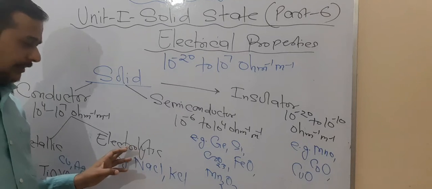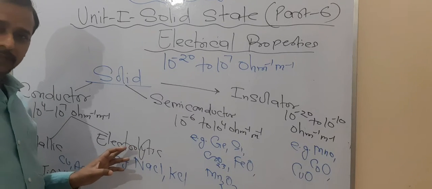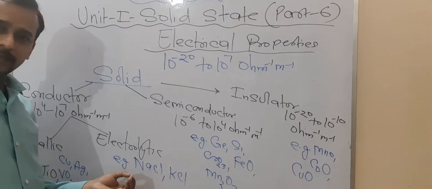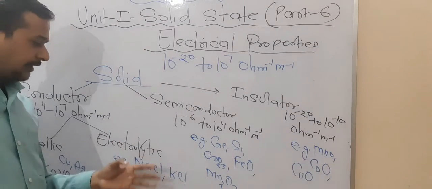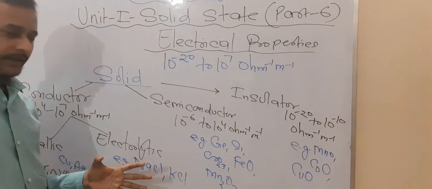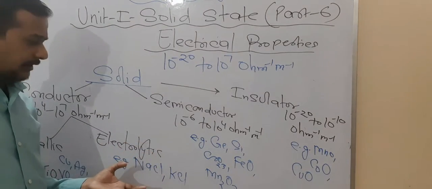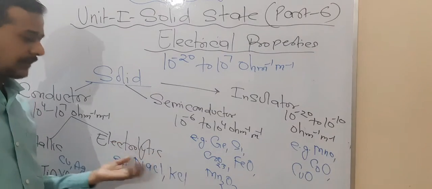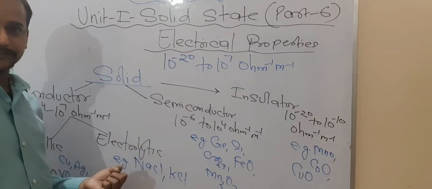One more thing here, on increasing the temperature, what happens? The conductivity increases because a greater number of ions break. First of all, you know that these are strong electrolytes, they dissociate completely. Okay. But by increasing the temperature, what happens? The movement of ions increases. So that's why the electrolytic conductor shows more conductivity.